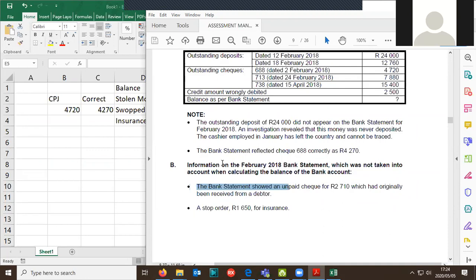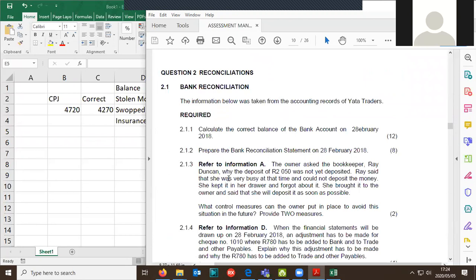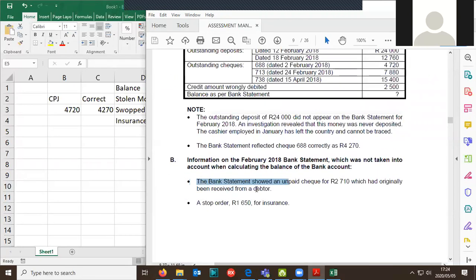Right. So let's take a look on the next page. Okay, so that's it. Right. So it showed an unpaid check of 2710, which had originally been received from the debtor. Oh, sorry, apologies. I'm thinking of something else.